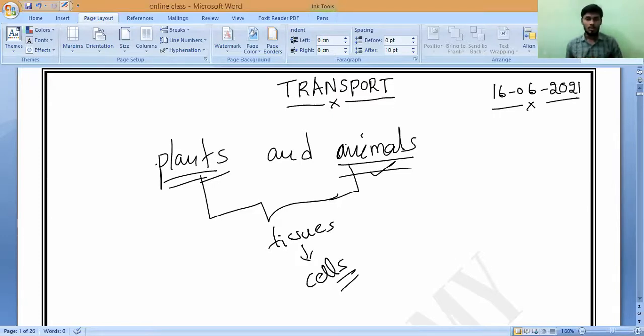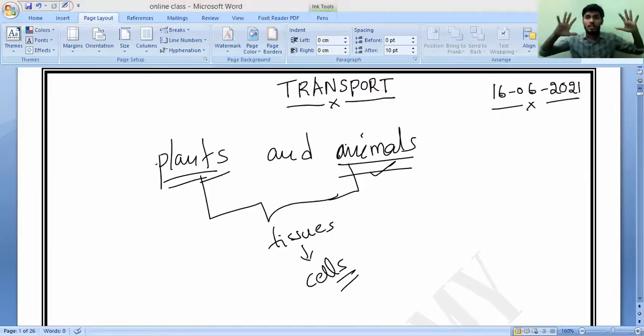Is it yes or no? Every organism has millions and millions of cells in its body. If you take single-celled organisms, they are very, very few in count.